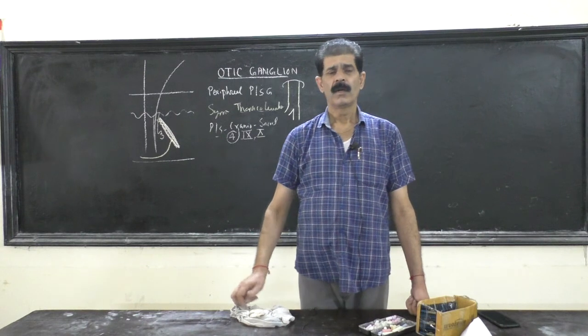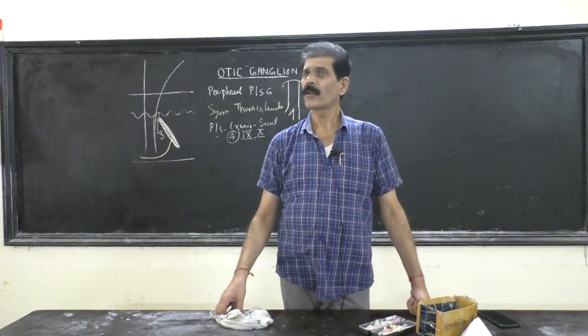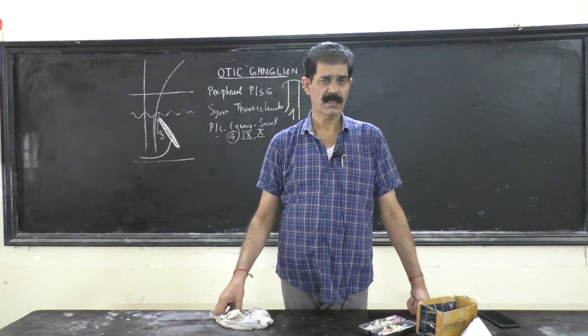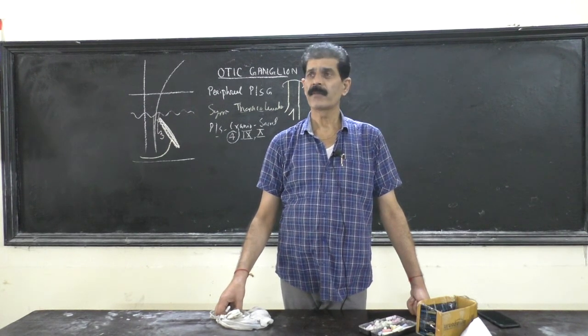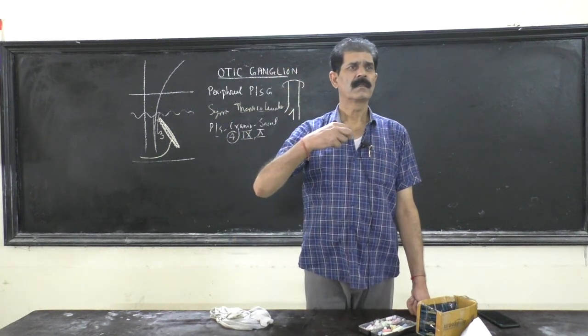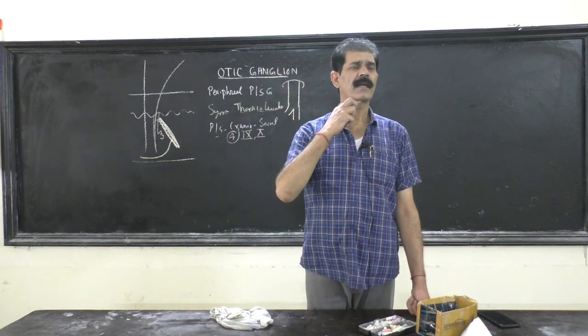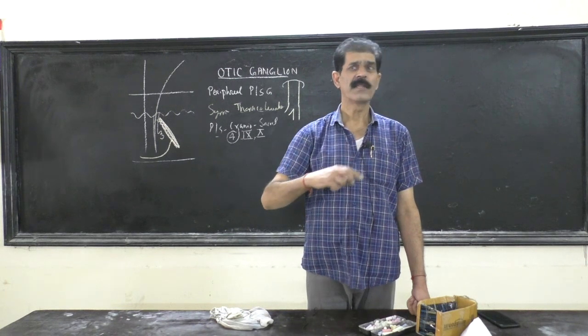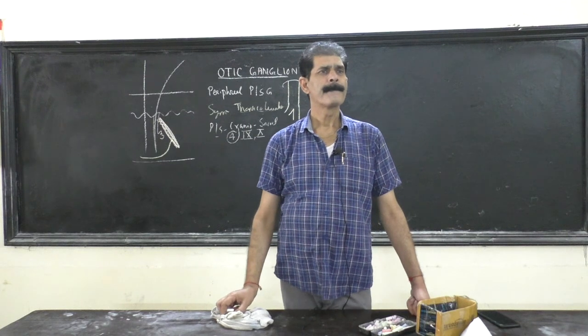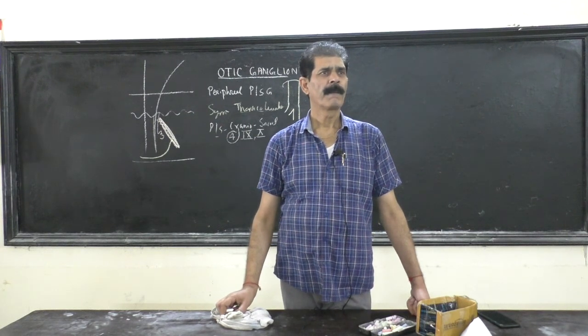So the 10th nerve, vagus, always remember that this is the parasympathetic nerve, the longest nerve. It starts from the jugular foramen, and where does it go? In the neck, in the thorax, in the abdomen. It ends near the stomach.